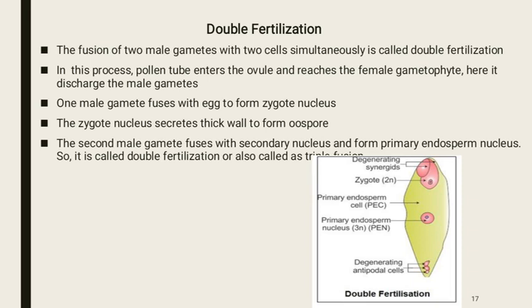It is called double fertilization. In this process, the pollen tube enters the ovule and reaches the female gametophyte, where it discharges the male gametes. One male gamete fuses with the egg to form a zygote nucleus, which secretes a thick wall to form an oospore. The second male gamete fuses with the secondary nucleus and forms the primary endosperm nucleus. So it is called double fertilization or triple fusion, as you can see in the diagram.